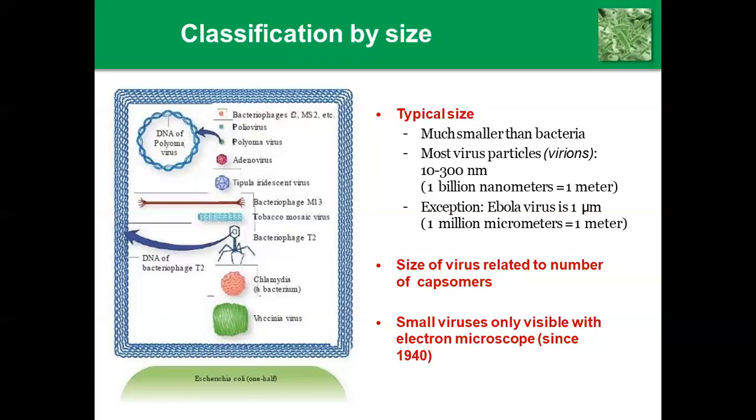The size of a virus is related to the number of capsomeres. If the capsomeres are fewer, the size will be very small. If the capsomeres are more, the size will be a little bit bigger. Small viruses are only visible with an electron microscope. According to size, they are the smallest when compared to the other microorganisms.